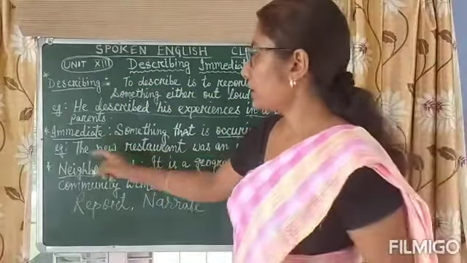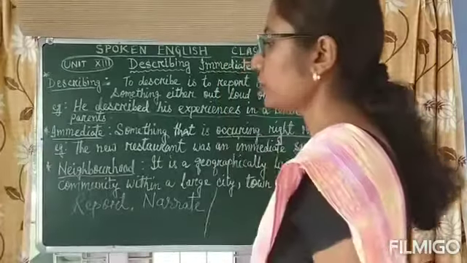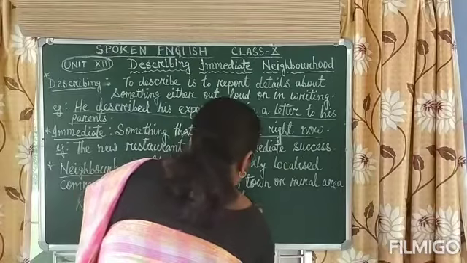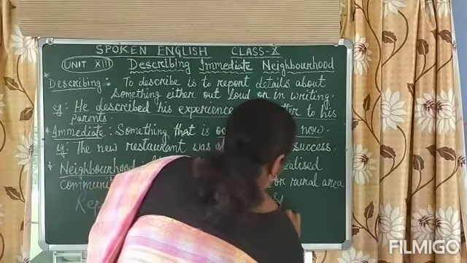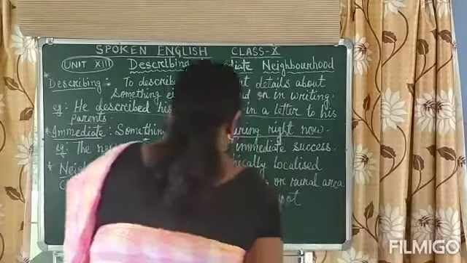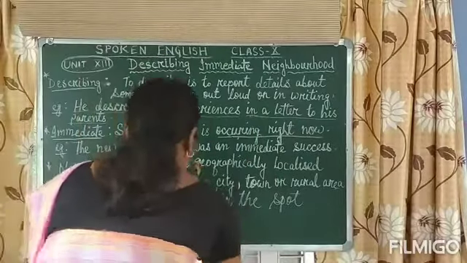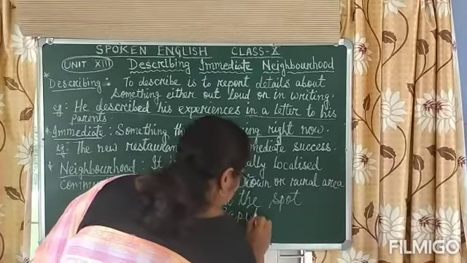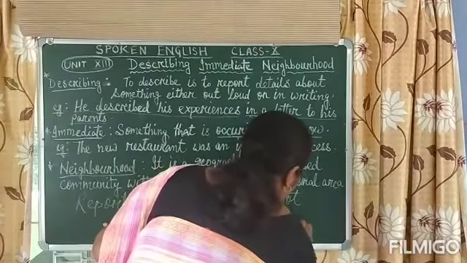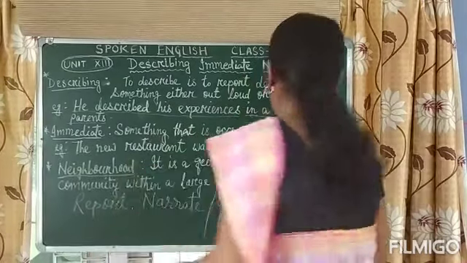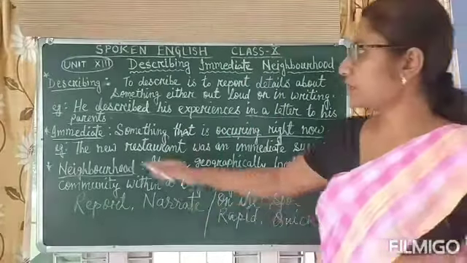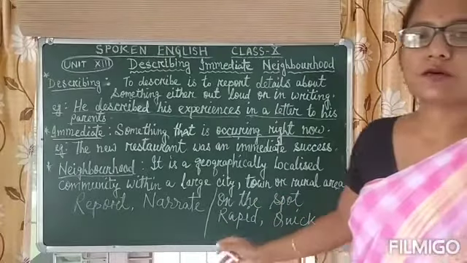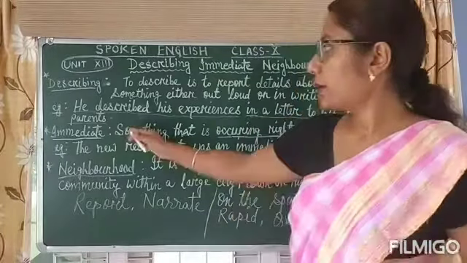And for immediate we can use words like on the spot, repeat, quick. These types of words we can use for immediate. Immediate means on the spot, rapid or quick, that is immediate.